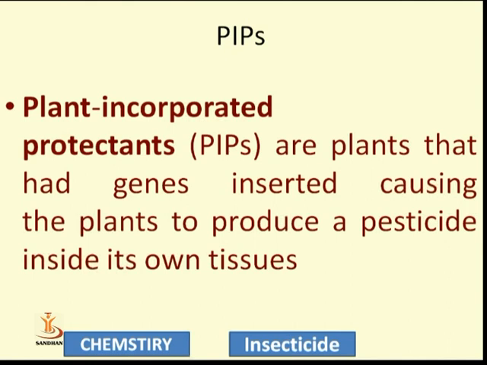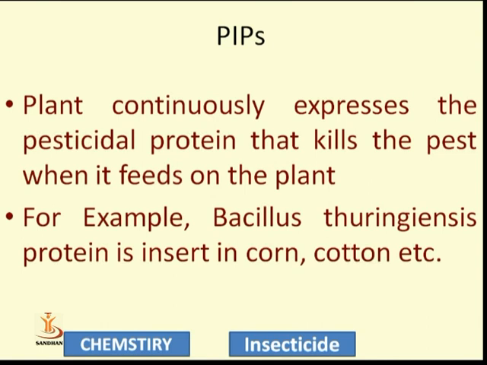PIPs, plant incorporated protectants. Plant incorporated protectants means plants that had genes inserted, causing the plants to produce a pesticide inside their own tissue. We can also cover this topic under biotechnology, meaning how to insert genes into plants so that the plant is activated to produce some chemical material, some types of enzymes, which can act as a pesticide. They are protected by the inserted genes. So PIPs are plants that had genes inserted causing them to produce a pesticide inside their own tissue. The plant continuously expresses the pesticidal protein that kills the pest when it feeds on the plant.